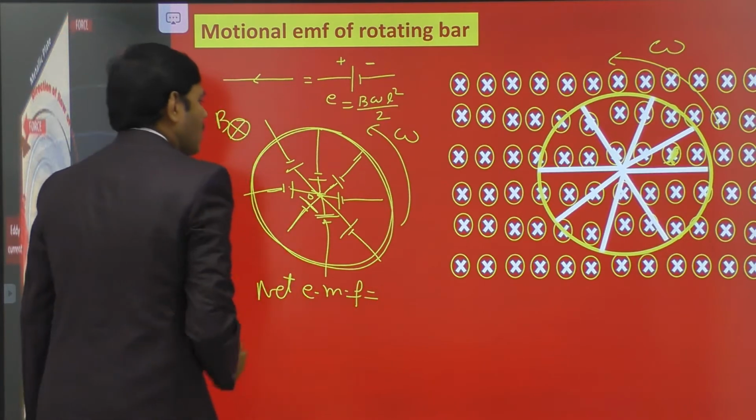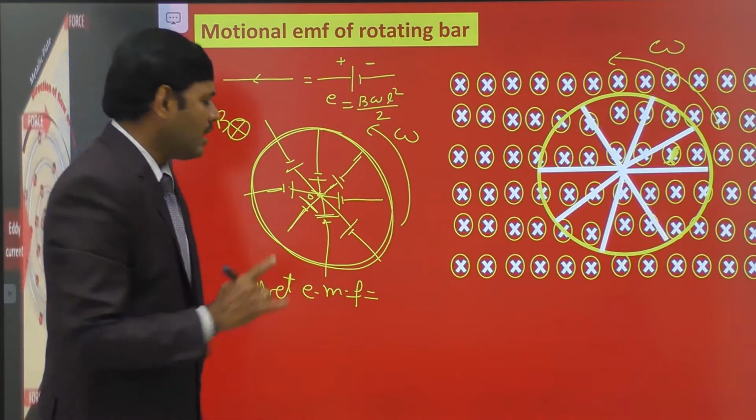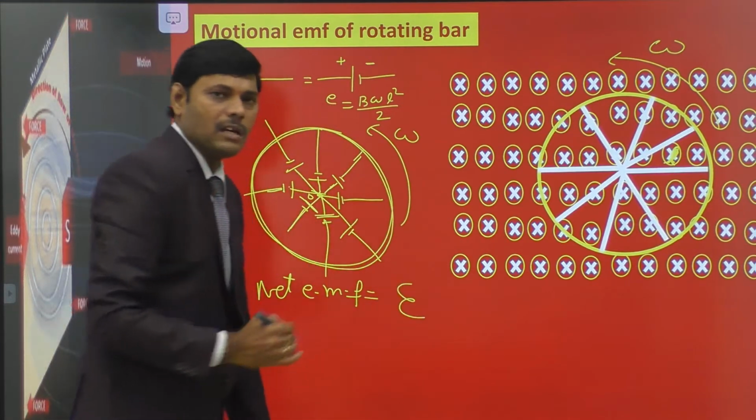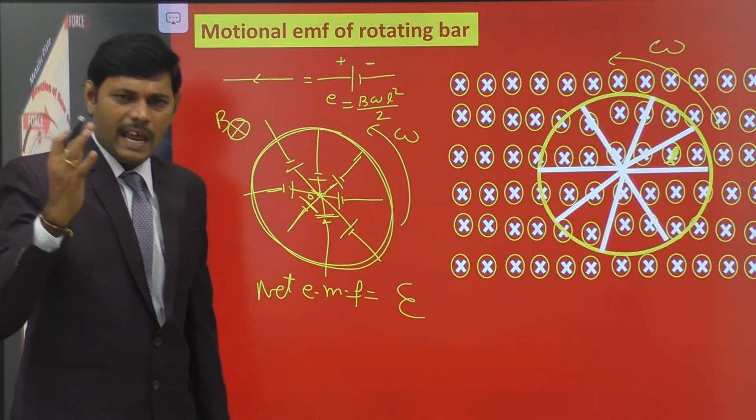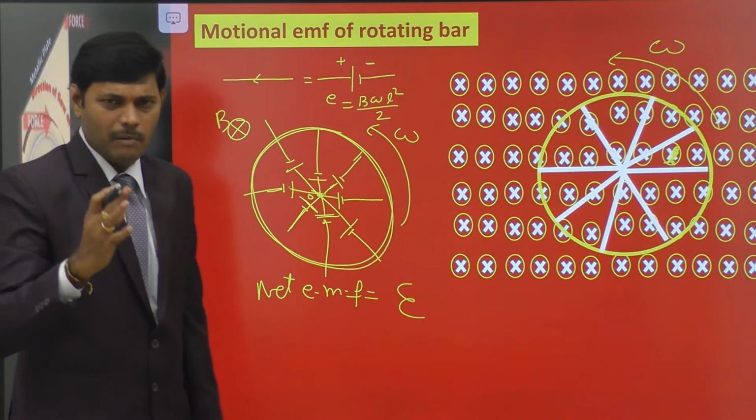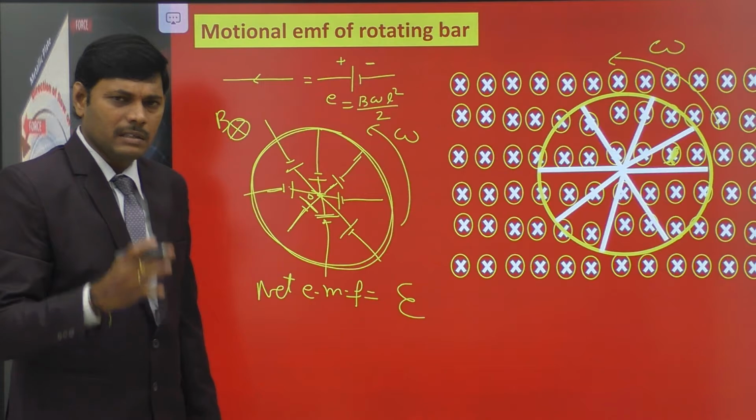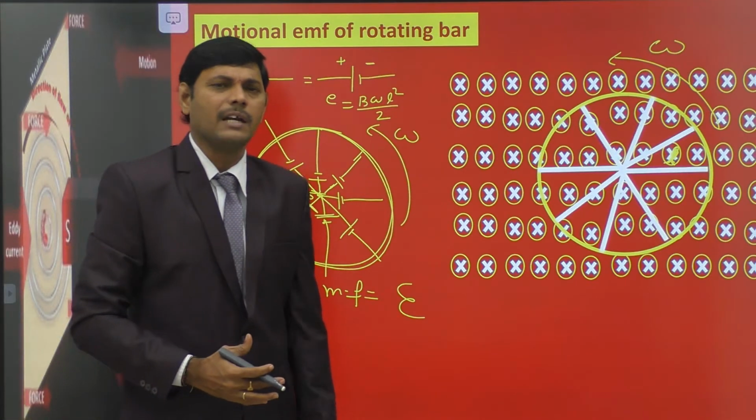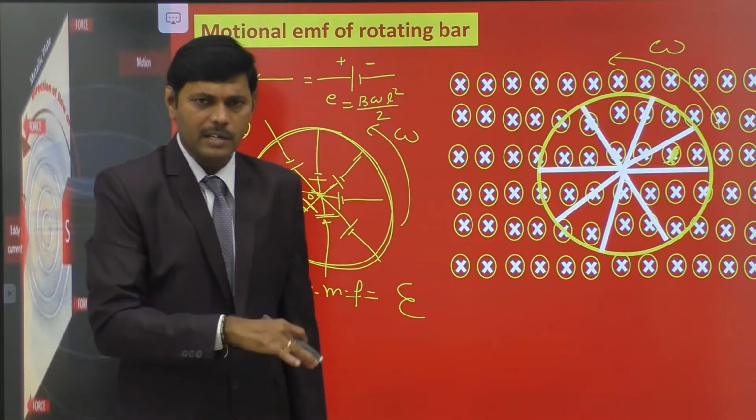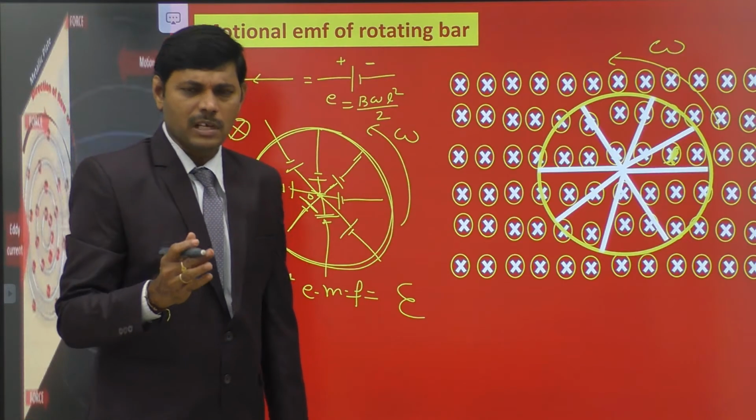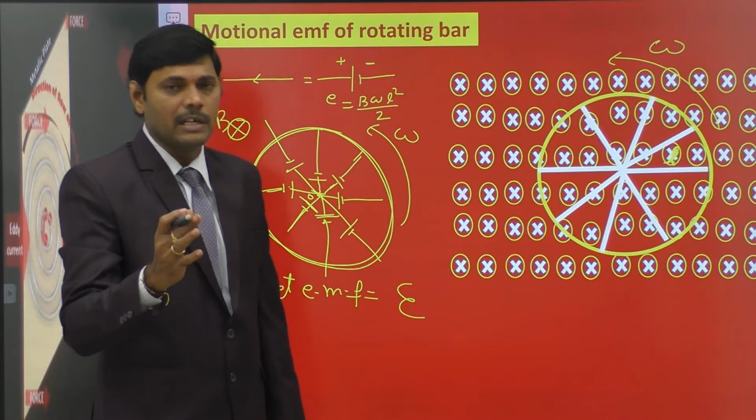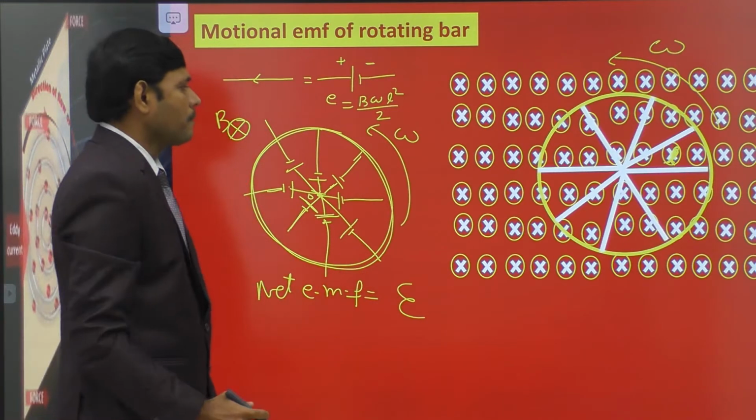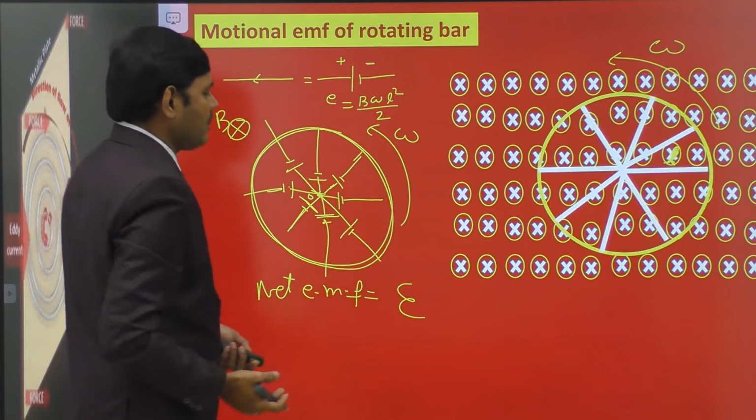Therefore, as all are identical cells connected in parallel, the net EMF of the parallel combination is equal to the EMF of one cell, simply. If there are n identical cells, each having EMF E connected in parallel, the net EMF is E. We studied this parallel combination of cells already in current electricity. We apply it now. For n identical cells, each having EMF E connected in parallel, the net EMF is equal to E, even though there are n cells.